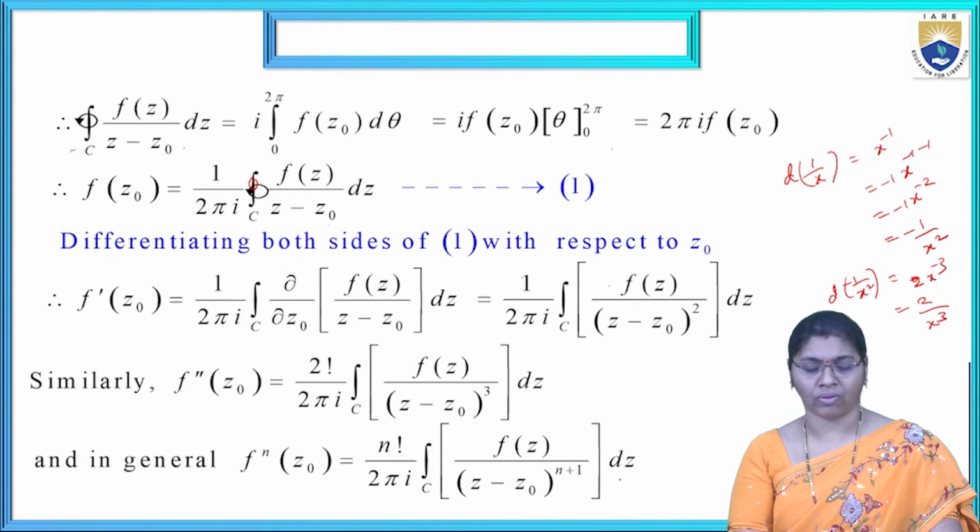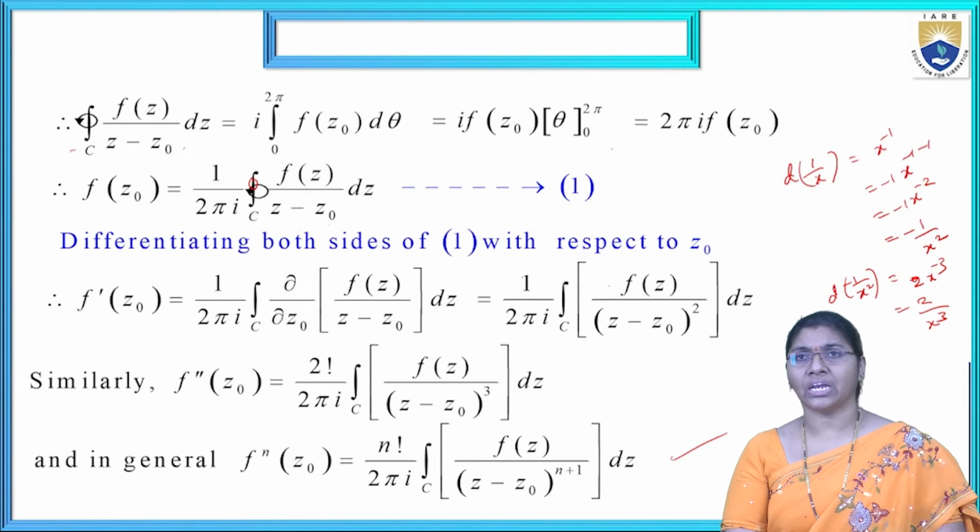That's why we are using that one. f power n of z naught is equal to n factorial by 2 pi i integral over C of f of z by z minus z naught to the power of n plus 1 dz. This is the generalized Cauchy's integral formula.